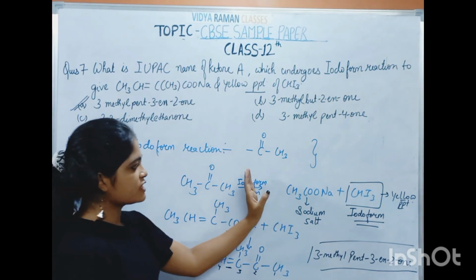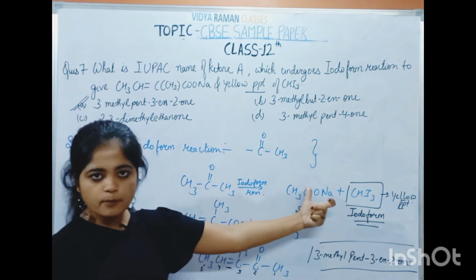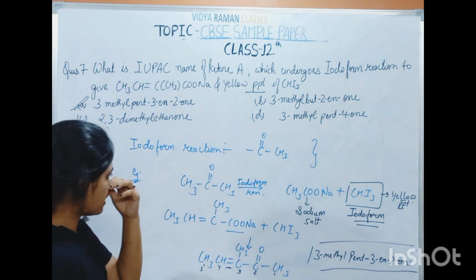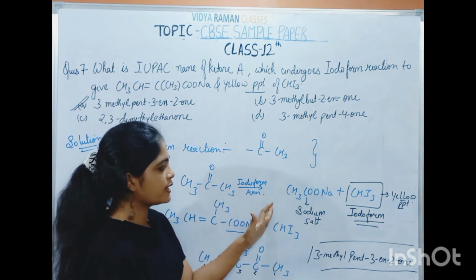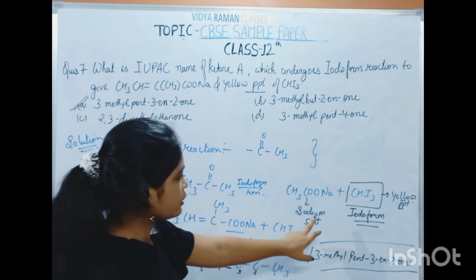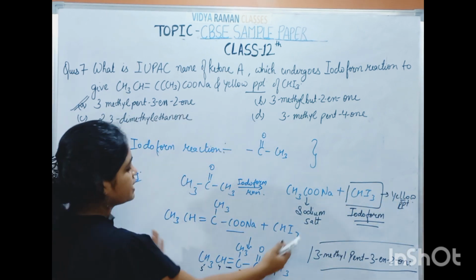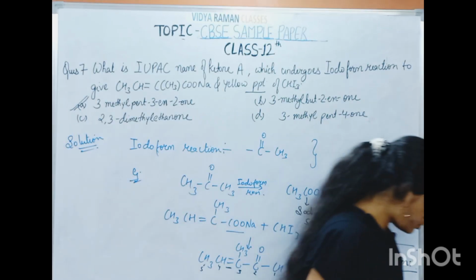So first of all, I have explained which type of compounds show the iodoform reaction. This is just a random example: if propanol shows the iodoform reaction, it will form a sodium salt of an acid, and our iodoform product is a fixed product. So after combining this, we get the product. Okay, so now the next question.